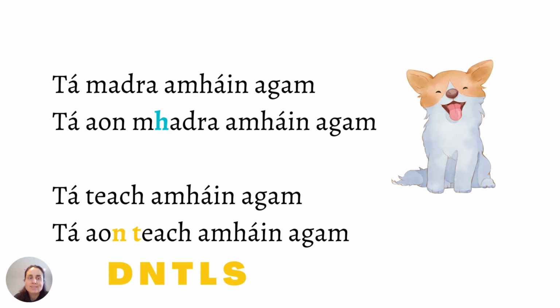She has 1 cat. There is one exception to this rule, and it's caused by the DNTLS, the dentals rule. If any 2 of these letters collide, so here we have an N and a T, aon teach, then we won't have séimhiú. Tá aon teach amháin agam. I have 1 house. Of course we can avoid this and just say tá teach amháin agam.